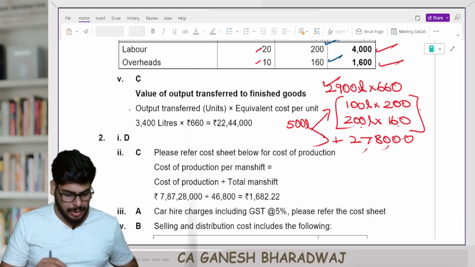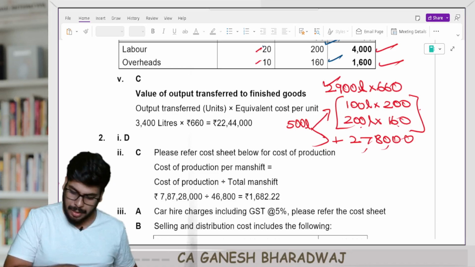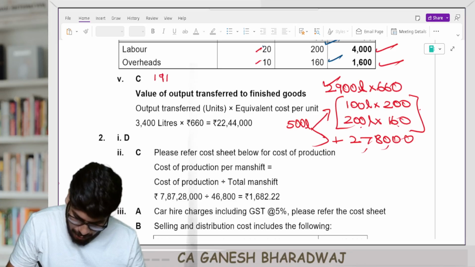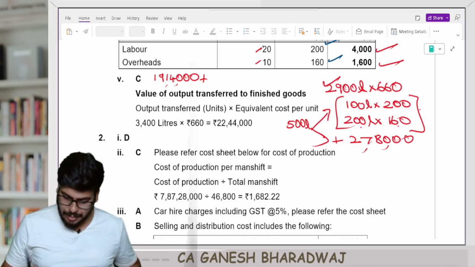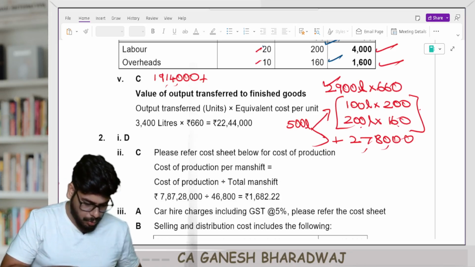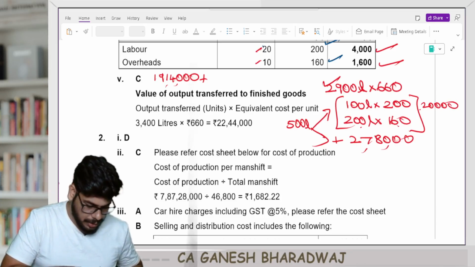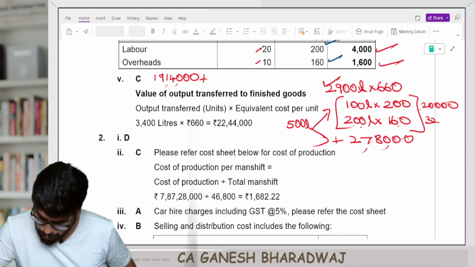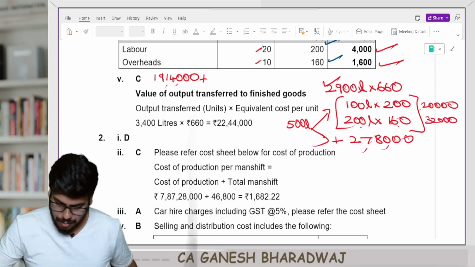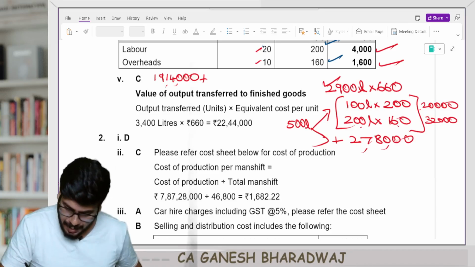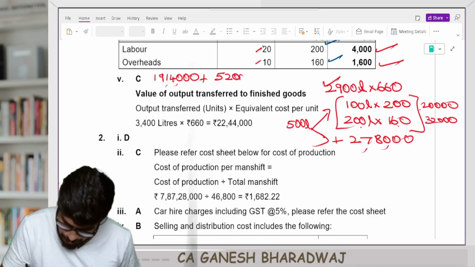So now if you total this up, how much do you get? 2,900 into 660 is going to be 19,14,000, plus, here 100 into 200 gives you how much? 20,000. 200 into 160 gives you how much? 32,000, right? So 32,000 plus 20,000, you get 52,000 here, right?